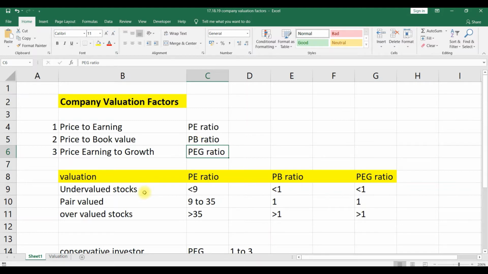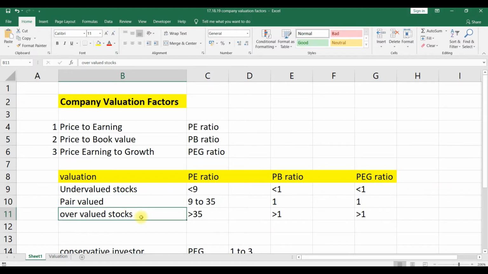There are three kinds of valuation we can have in terms of a stock. One is the undervalued stock. Undervalued stocks are those where the current market price of the share is trading much below the original value. Then we call it undervalued, in the sense that in future the price of the stock will go up. The second one is fair valuation. Fair valuation is when the market price and the original price are the same.